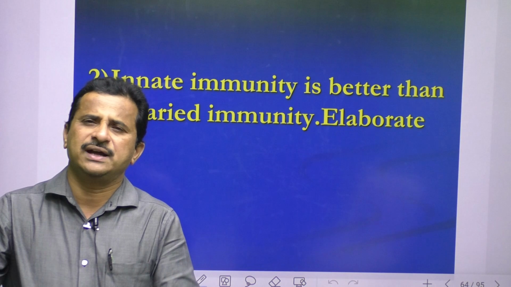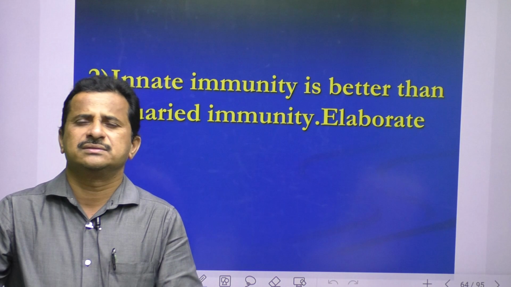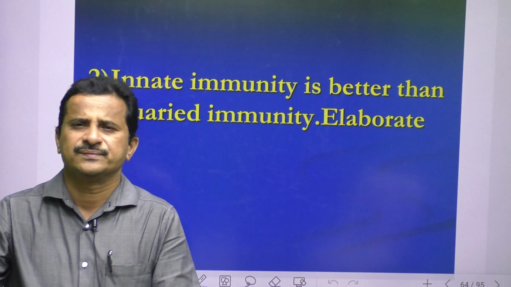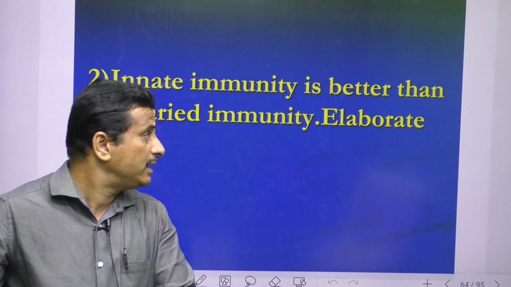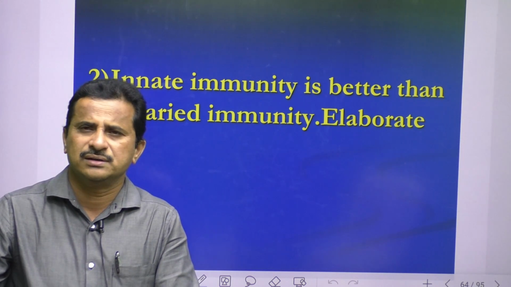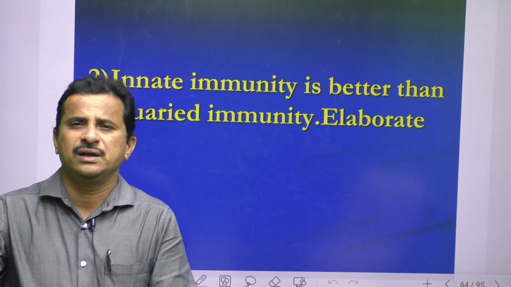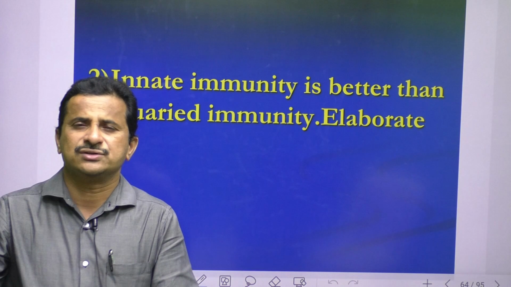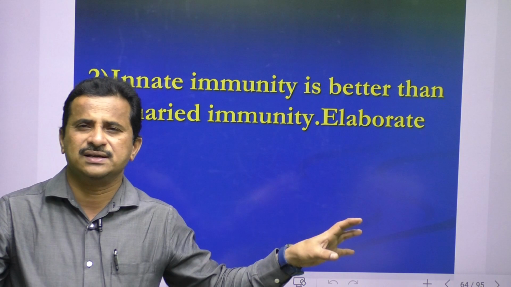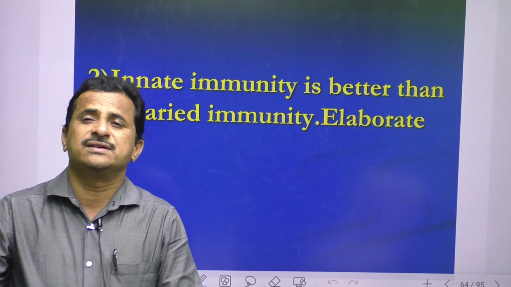Acquired immunity is developed over a lifetime because of infection. But sometimes because of infection, there is a chance of death or more damage to organisms or persons. That's why innate immunity is better than adaptive or acquired immunity. Persons who show more innate immunity are free from more diseases and show resistance to diseases. That's why this is the best immunity compared to the other types of immunity. This differs from person to person.